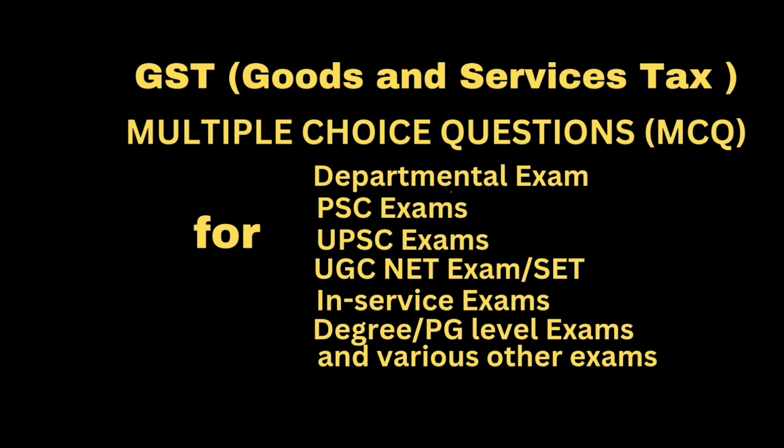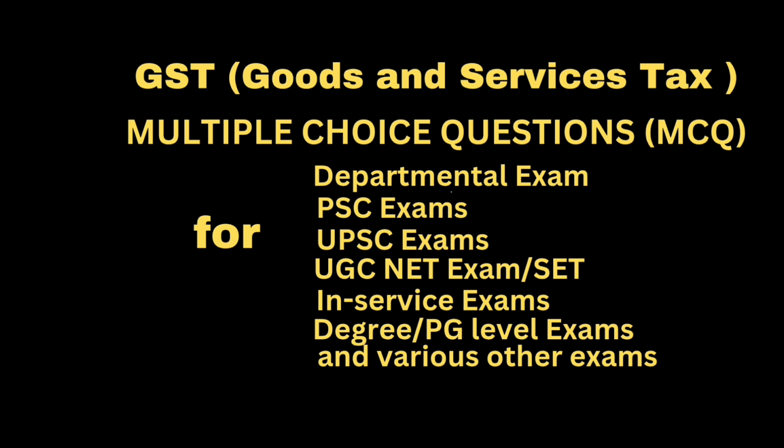Question: credit on inputs or capital goods held in stock can be availed in case of new registration, voluntary registration. Answer: yes, on inputs only. Question: is input tax to be reversed in case of supply of capital goods? Answer: yes, to extent of credit taken as reduced by prescribed percentage or tax on transaction value, whichever is higher.